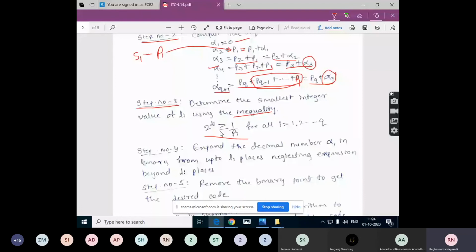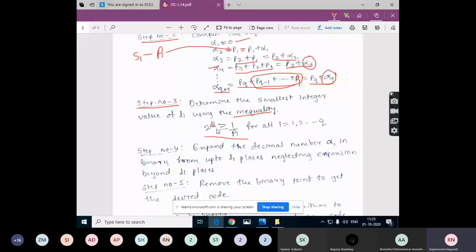Li is the length of the code word for that symbol. P1 is the probability of S1, P2 is the probability of S2. In the same way, for S1, S2, S3, S4, we are going to separately determine this Li value, the smallest possible integer, by using the trial and error method. So that is the third step.